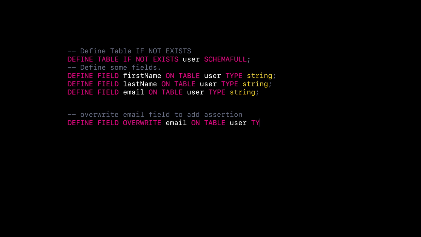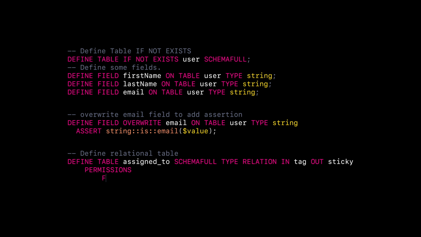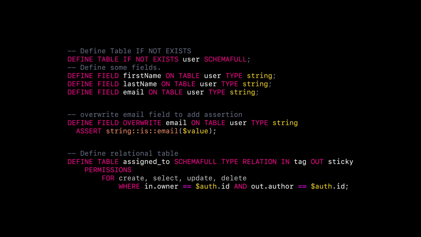With override, you can create a resource or override an existing one. Define table now supports type normal and type relation to better reflect table relationships in a schema-full approach. These changes give you more control and flexibility in building robust database schemas while remaining compatible with existing setups.